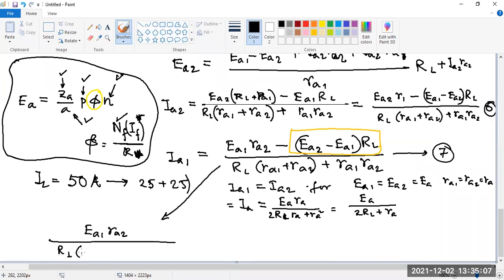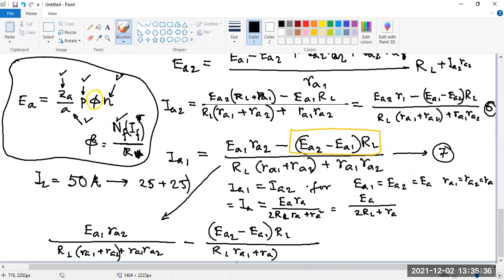No. So this part is basically the second part which I am writing now. This is the circulating current part. So this is the value of the circulating current.